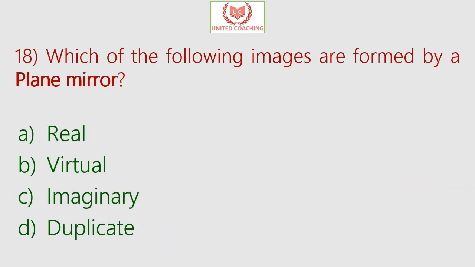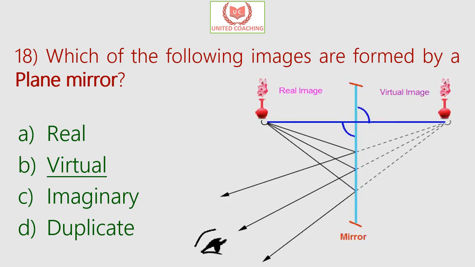Our next question is, which of the following images are formed by a plane mirror? So is it real, virtual, imaginary, or duplicate? So answer is virtual image. Now there is no such thing as an imaginary image or duplicate image. There is either a real image or a virtual image, and a plane mirror forms a virtual image of a real object,